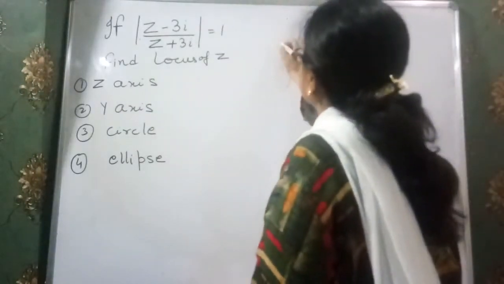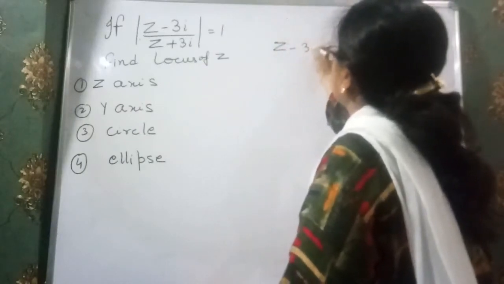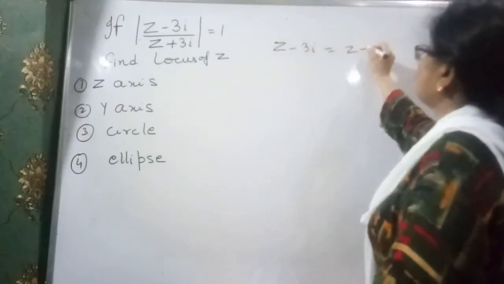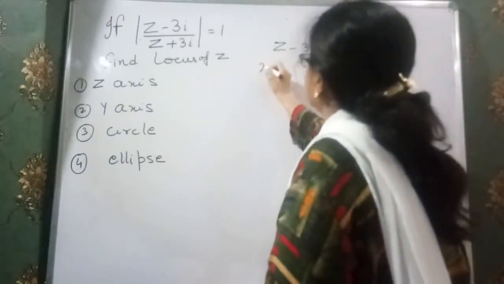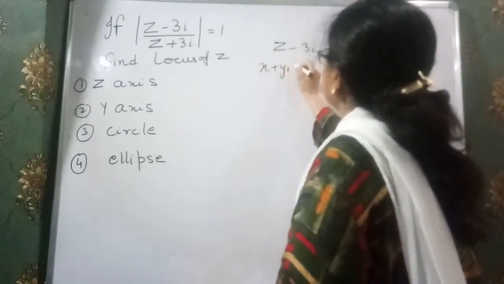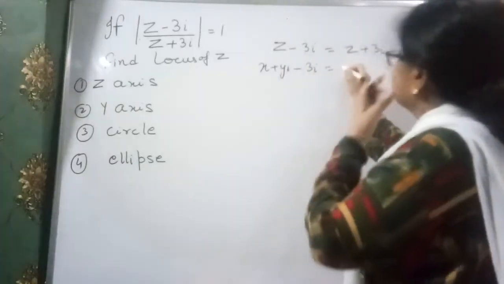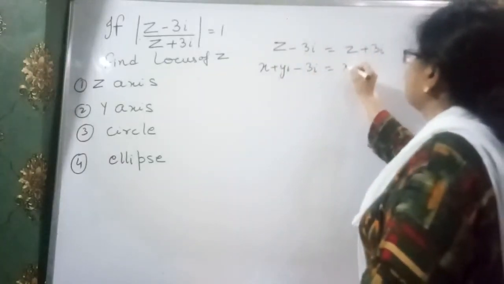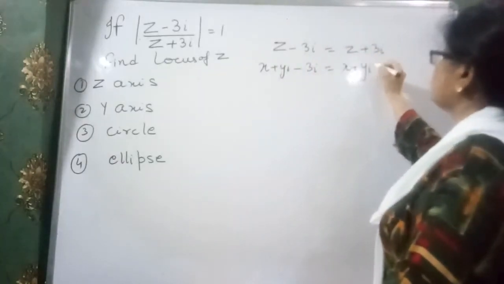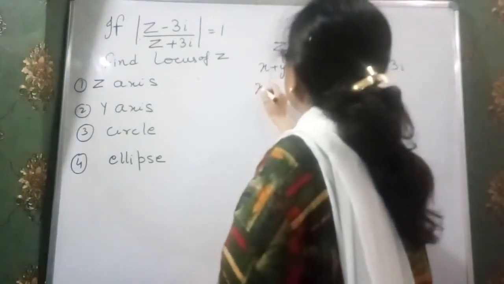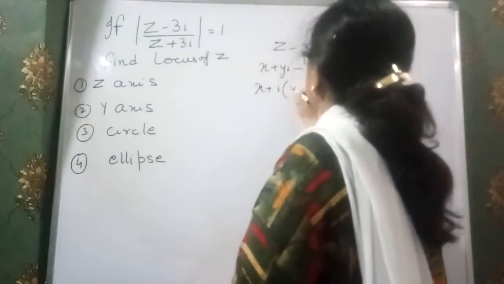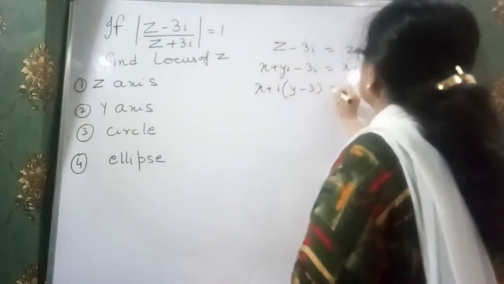Just see over here, mod of z minus 3i is equal to mod of z plus 3i after cross multiply. Now put the value of z as x plus yi, because every complex number is written in the form of x plus yi. So x plus yi minus 3i and x plus yi plus 3i. Clear? Now take i common, that means y minus 3.